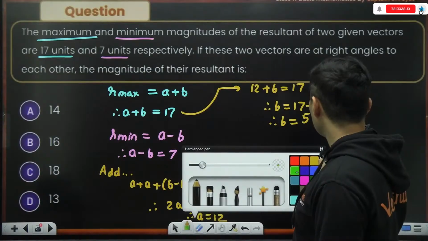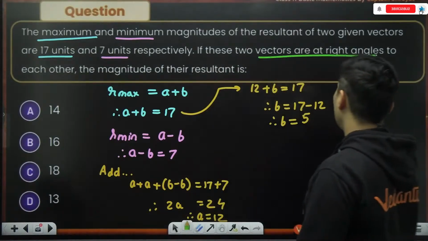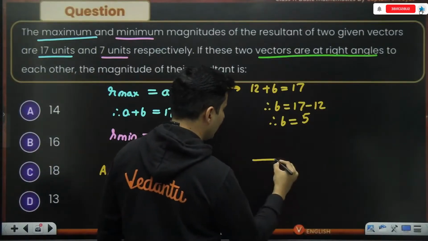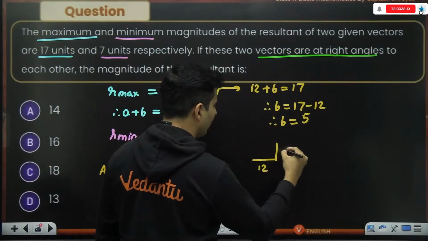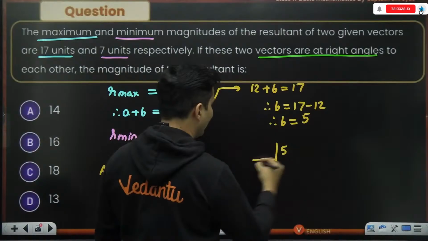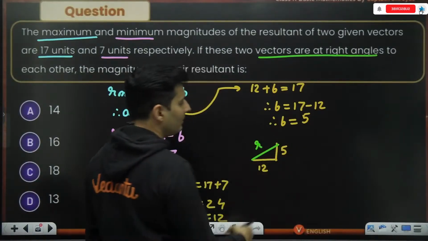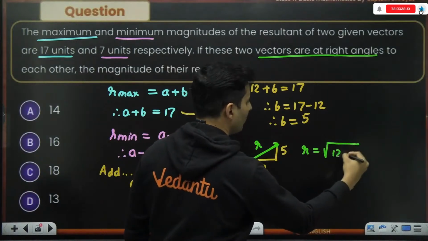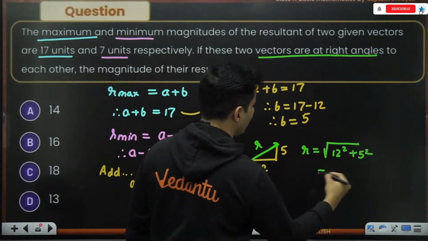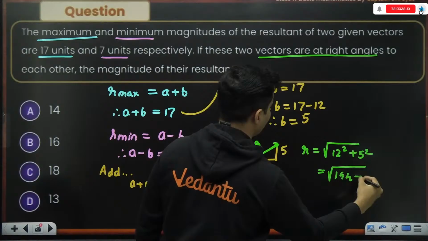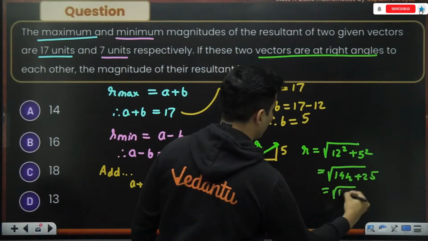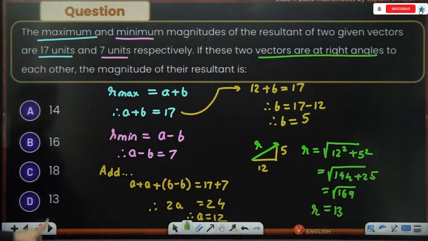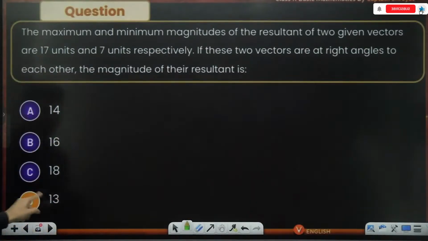But that's not the question. The question is if both of them are perpendicular to each other. If both of them are perpendicular to each other, A is 12 units, B is 5 units, and we have to find what their resultant will be. Obviously we can use Pythagoras theorem. It will be 12 square plus 5 square. 12 square is 144, 5 square is 25, which will make it root 169, which is nothing but 13 units. So the resultant should be option D, which is 13 units.